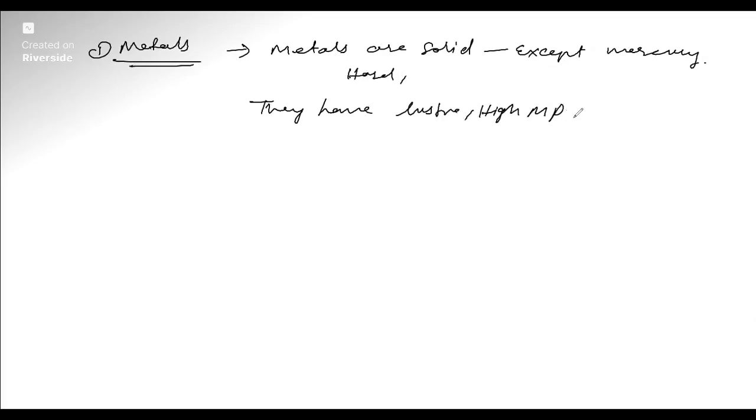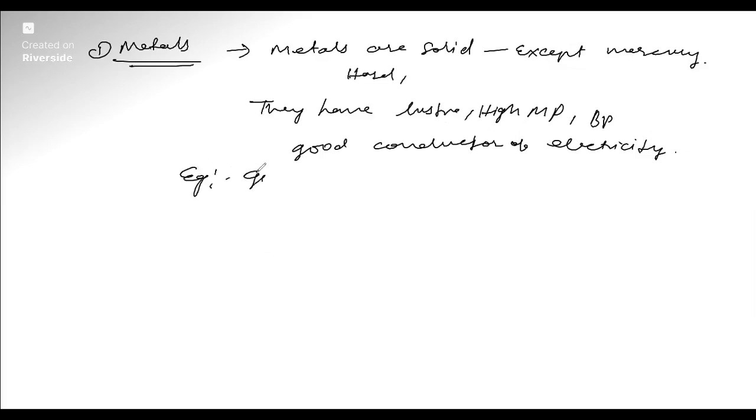They have a high melting point and a high boiling point, and they are also good conductors of electricity. Examples of metals you can write down are iron, copper, gold, silver, etc. These are also metals.